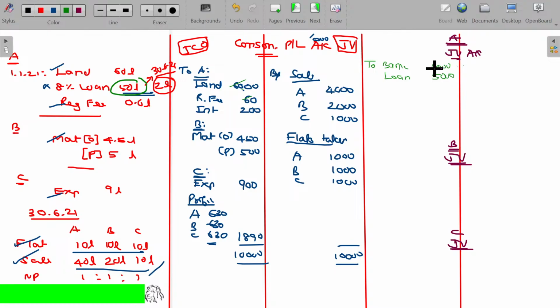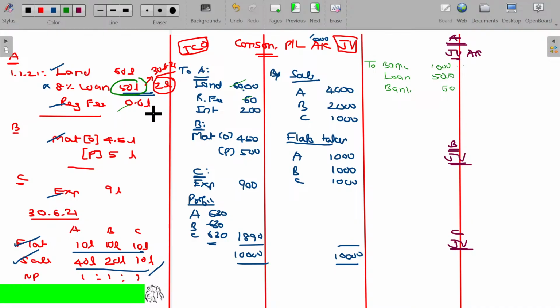Can we assume this way? And what about this 60,000? Also paid by his own pocket money, 60,000 rupees. So he invested 1,000 rupees out of his pocket money, another 5,000 rupees borrowed and invested, another 60,000 for the registration he invested out of his own money.